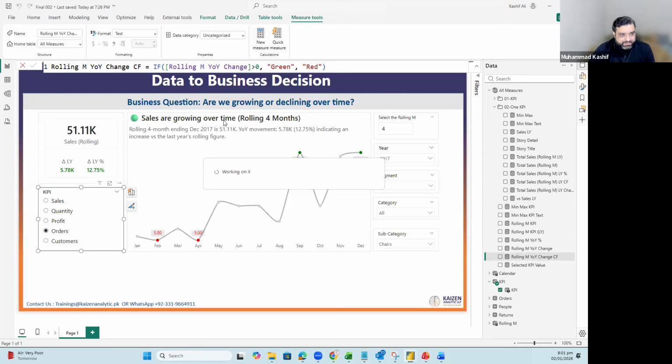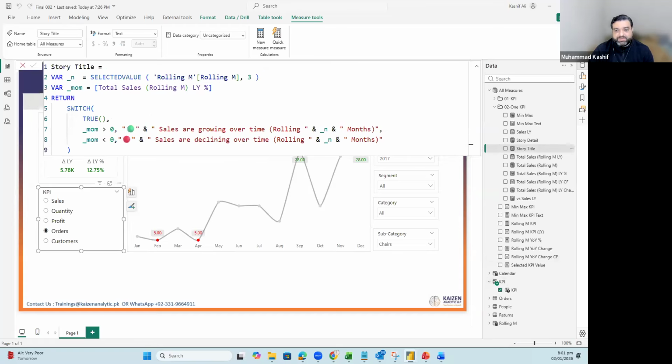Okay. Now it's time to go for the title, the storytelling title, which will answer the question whether we are growing or not. So for this one, I will copy the same title, but in a changed manner, because the previous one which you are seeing right now is for one KPI, but for multiple KPIs, I will add another one which is right over here.